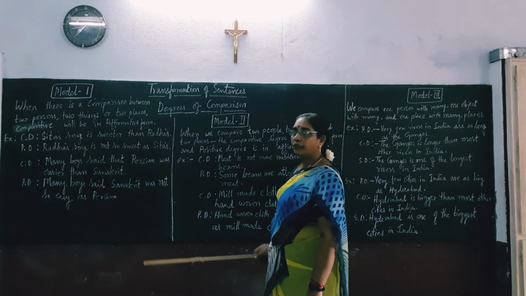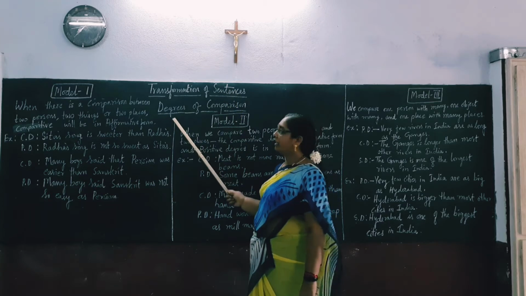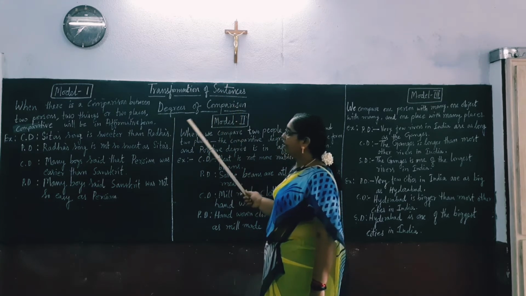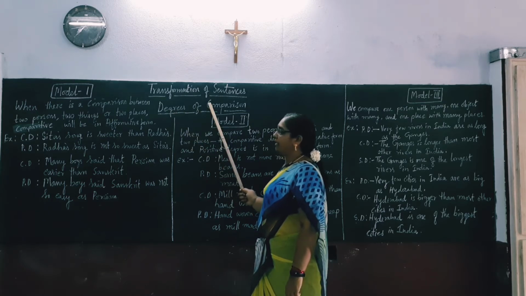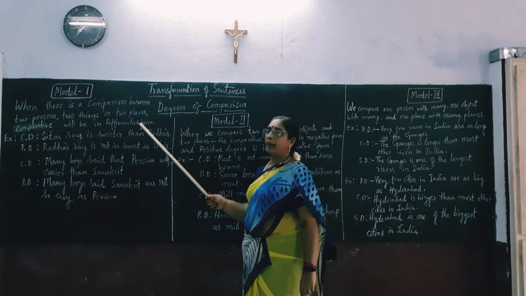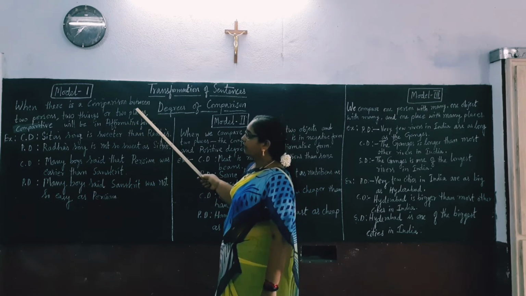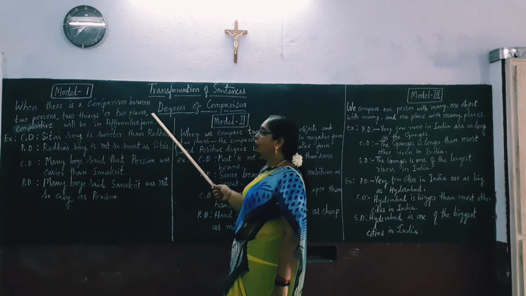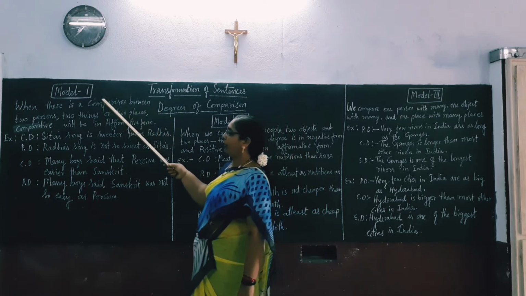We start the new topic in transformation of sentences, that is degrees of comparison. Here when we talk about degrees of comparison, we are keeping adjectives in mind. Here we divide this into 4 types, and the first one is model 1.